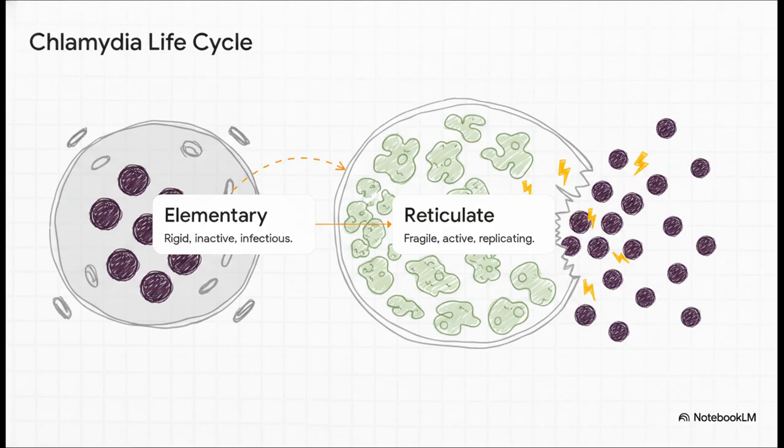Once it actually gets inside the host cytoplasm, it transitions into step 2, the reticulate body. Now, this form is larger, fragile, and highly metabolically active. It replicates extensively, stealing the host's ATP the whole time before condensing back into thousands of new elementary bodies that just burst out to infect neighboring cells.